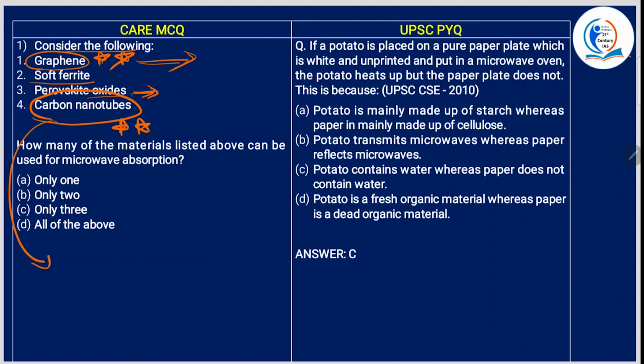They're hollow cylindrical nanostructures composed of a single sheet of carbon atoms. Okay, they have exceptional electrical, physical, and thermal properties. And you know what? It is 200 times lighter than steel. However, it is stronger than steel. It is lighter than steel, but when it comes to strength, it is stronger than steel.